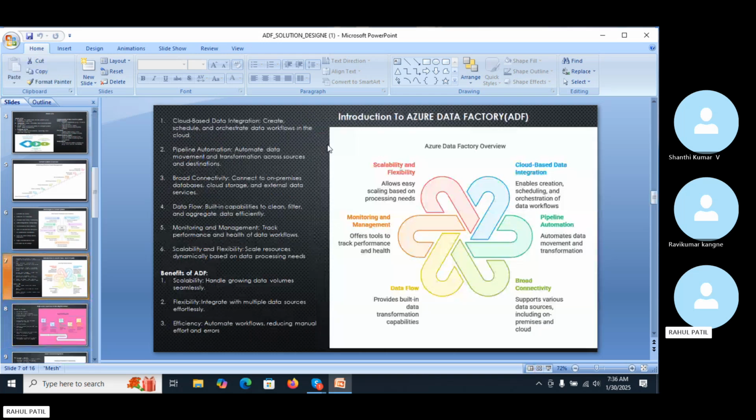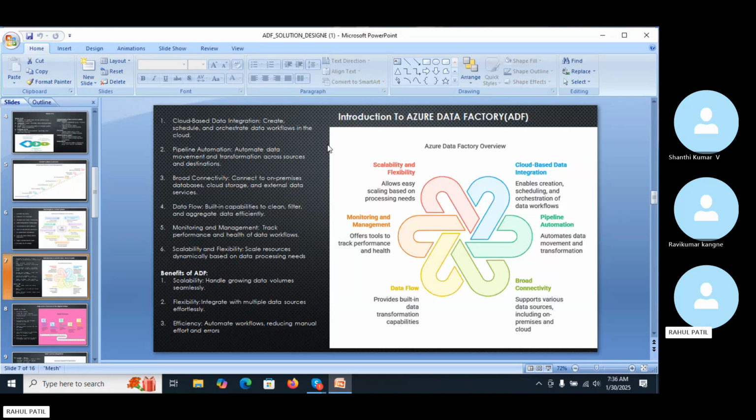Now I will give the introduction to ADF. Till now, in the last three or four slides, I explained why we are now going to move away from the old legacy ETL system.